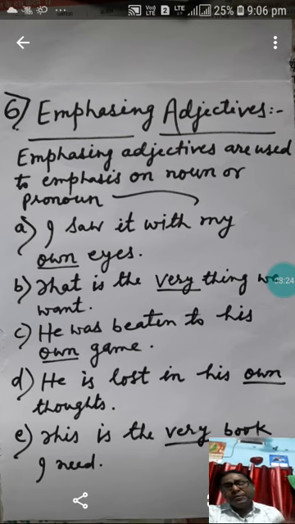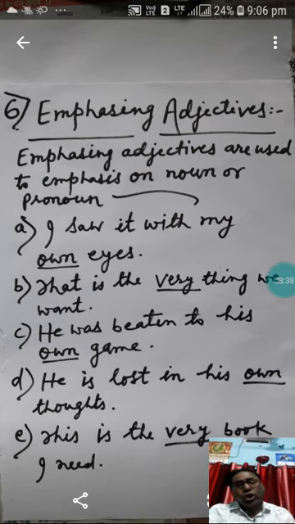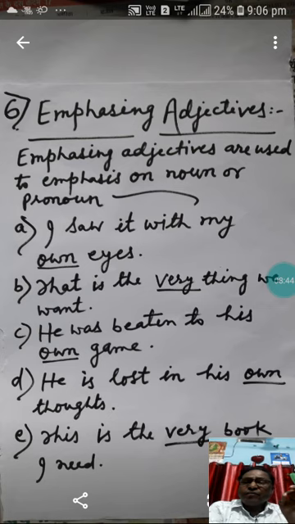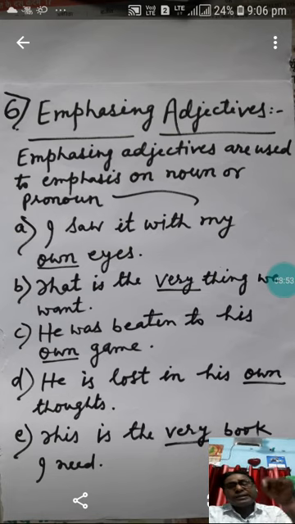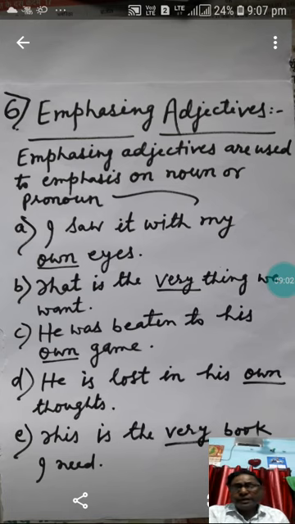So here you are giving a stress with my own eyes. Nobody told me. I saw it with my own eyes. So you are giving a stress. You are emphasizing. You are forcing that you saw yourself. Nobody else told you. That is the very thing we want. Here, the word very is emphasizing that particular thing. This is the very thing means this is the thing that we want, not anything else.